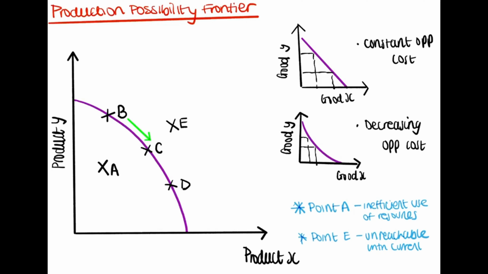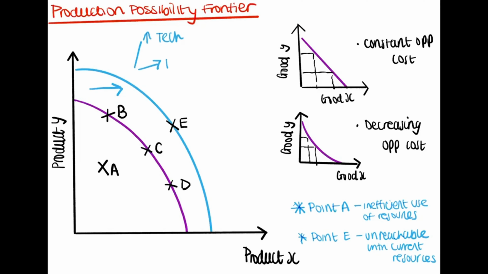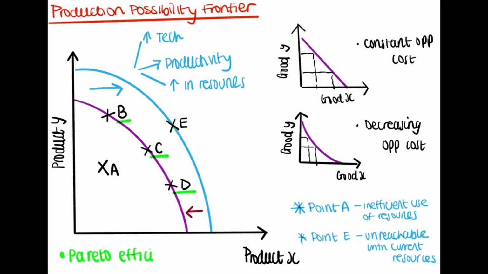This point is common if a country is going through a recession. Point E with your current resources is unattainable. However, the PPF could shift out to the right if there was an increase in technology, productivity, or resources. The curve can also shift inwards if there was a fall in the country's productive capacity.